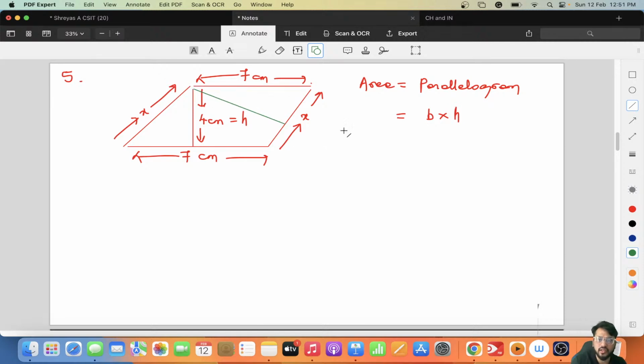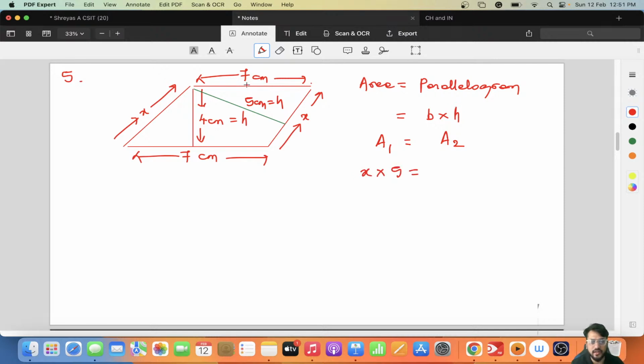Okay, it's joining here. So this is given as 5 centimeter. If you take this particular thing as a parallelogram, the area of parallelogram 1 is equal to the area of parallelogram 2. Area of parallelogram is base into height, so this is x into 5. If I make this a parallelogram, the base is x and the height is 5 centimeter, so x into 5 is equal to